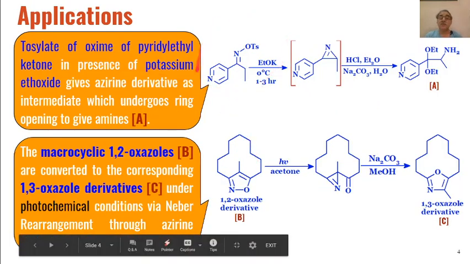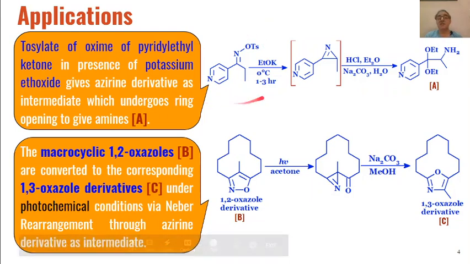Then another example. This example is the same as we have seen in the previous case, except that in the previous example we had a methyl group, but here we have a different substituent.